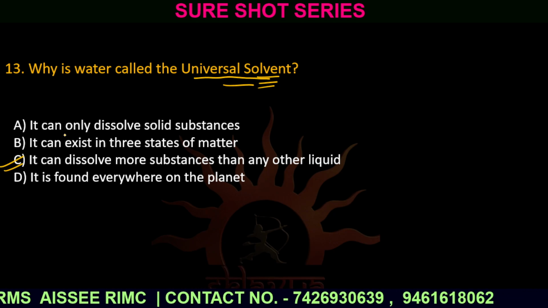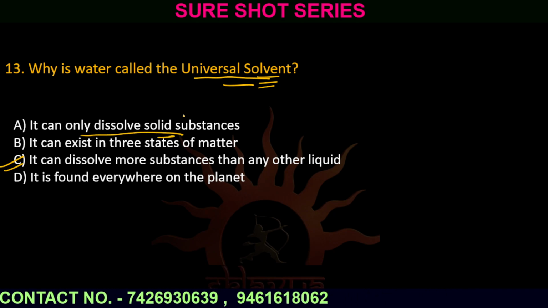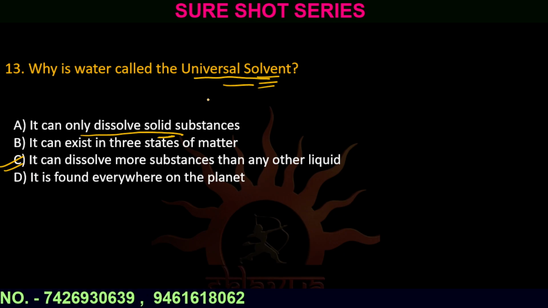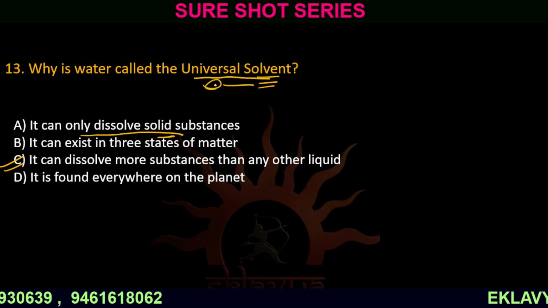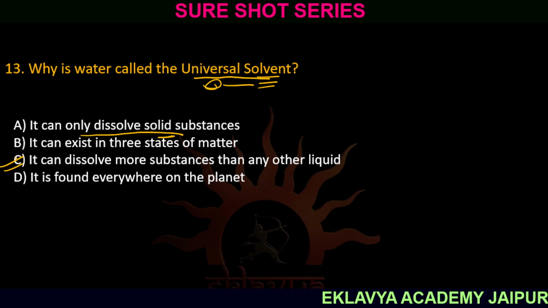Let's talk about option number A. It says it can dissolve only solid substances. If it dissolved only solid substances, then why would we call it universal solvent? Okay. So the correct option is option number C.